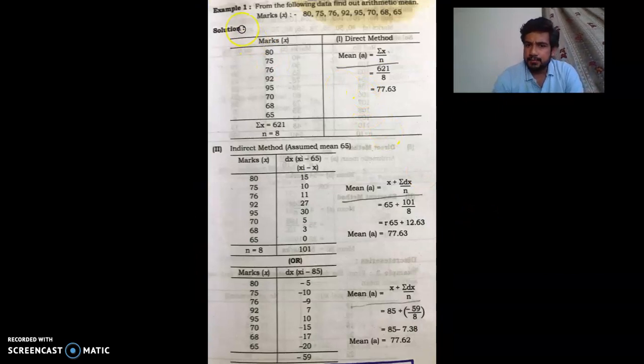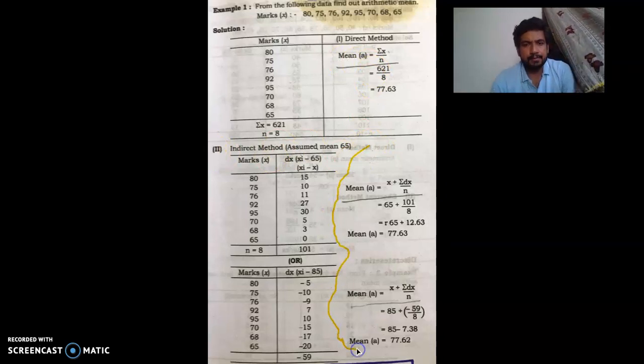Look, now this is the first problem. In this particular problem we had solved the problem with the direct method, and from here this is the problem in indirect method. Okay, and this is a problem in direct method.